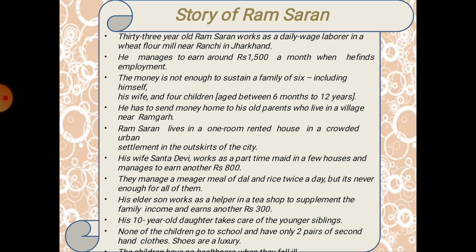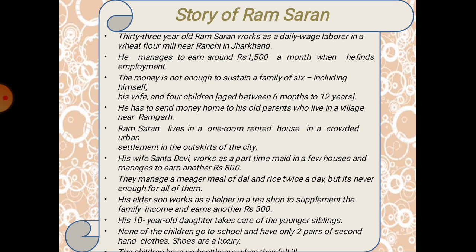Ramcharan is a 33-year-old man who works as a daily wage laborer in a wheat flour mill near Ranchi in Jharkhand, and he manages to get 1,500 per month, and he is looking for a better job. He supports his family of six members, his wife and four children aged from 6 to 12 years, and he also has to send money to his own parents to help them get proper food.